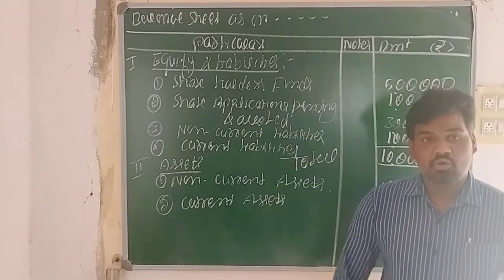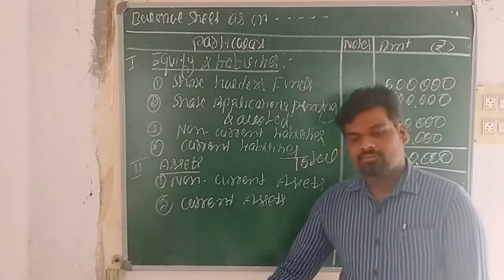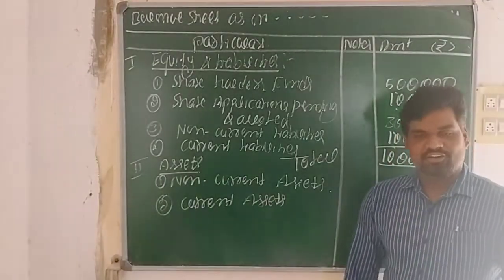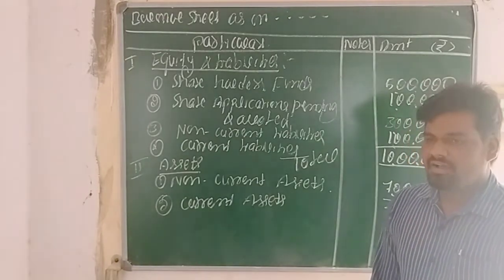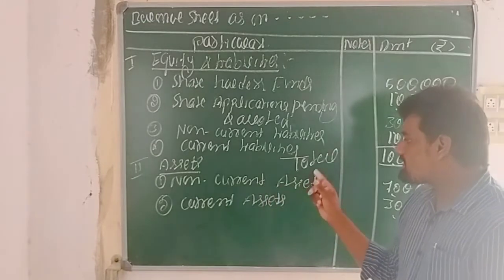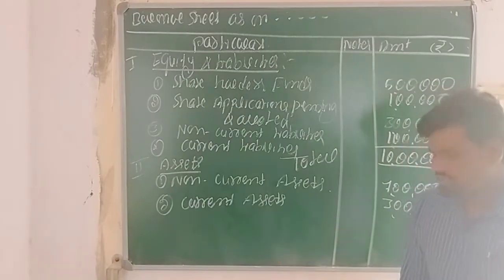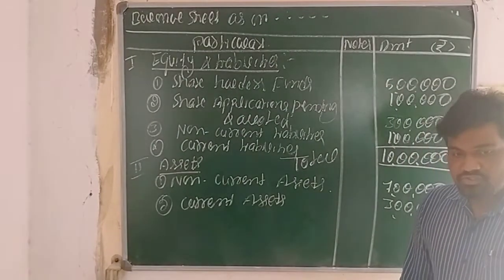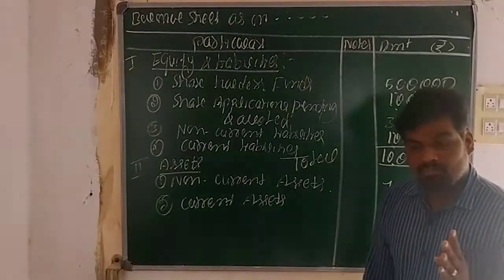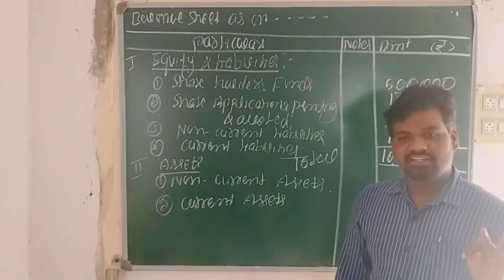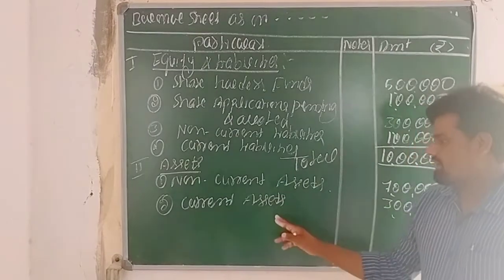Intangible assets are those assets which cannot be transferred from one person to another, such as goodwill, trademarks, and copyrights. Under non-current assets, all such kinds of assets we can record. Next, current assets are those assets we need to settle within a 12 month period, such as debtors, stock, which means inventories, and current investments. All these we record under current assets only.